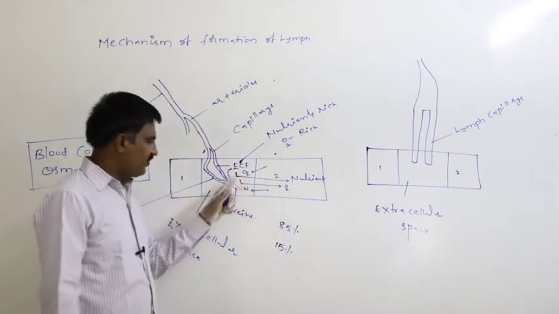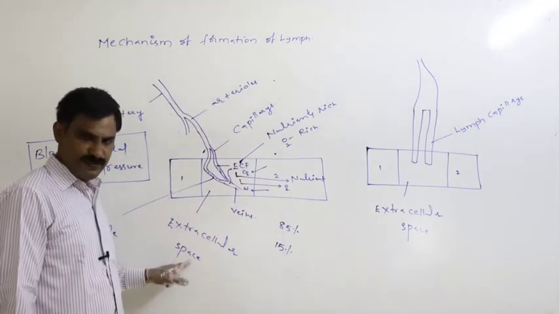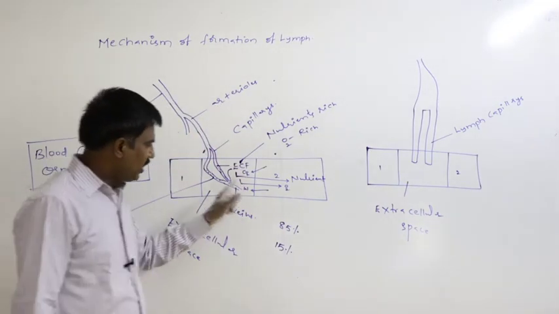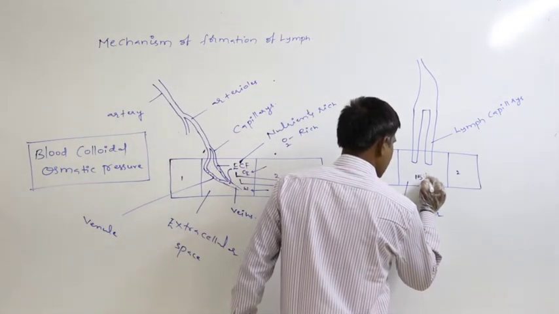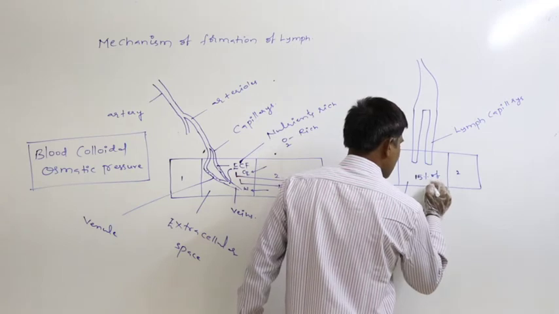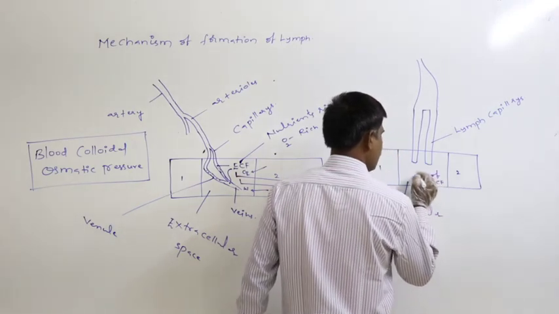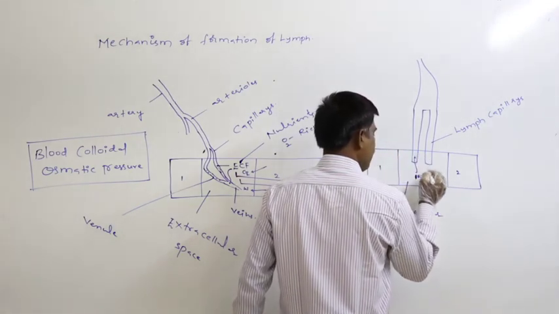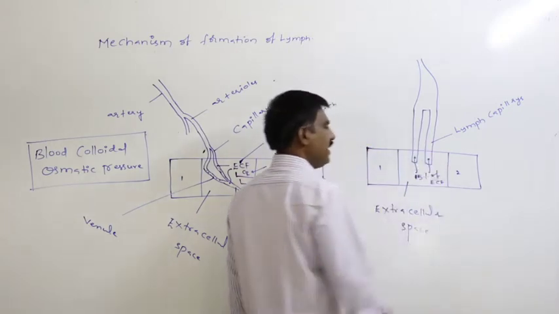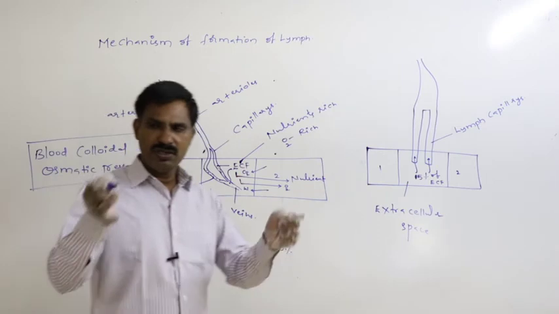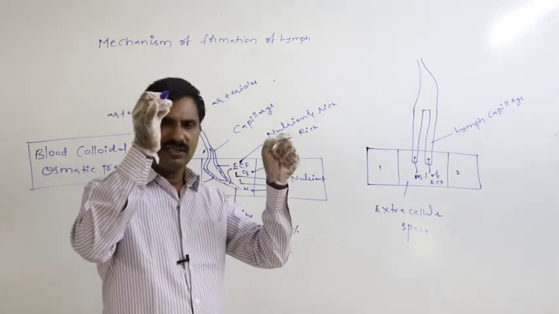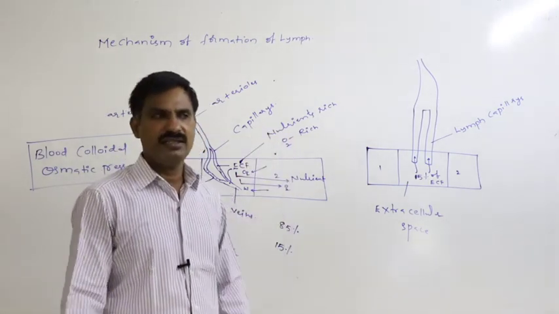The 15% of the ECF which is retained in the extracellular space later moves into the lymph capillary in order to join with the blood near the precaval vein.